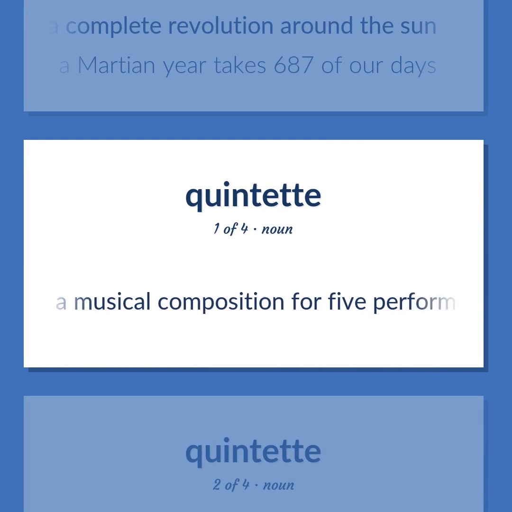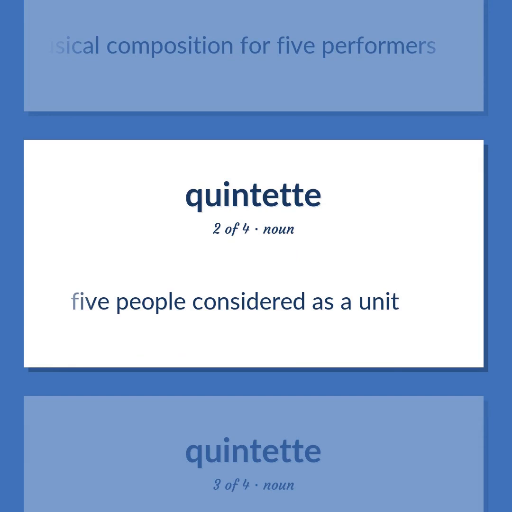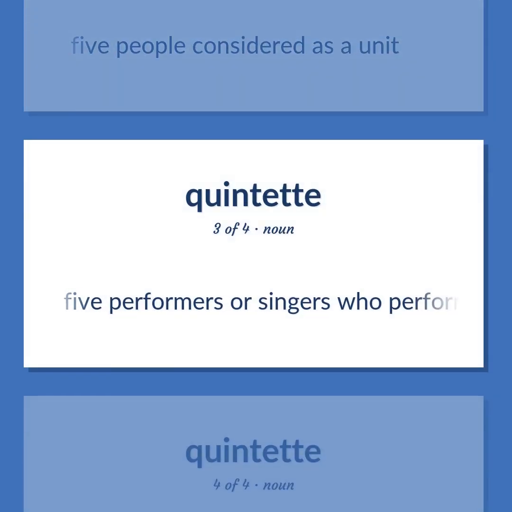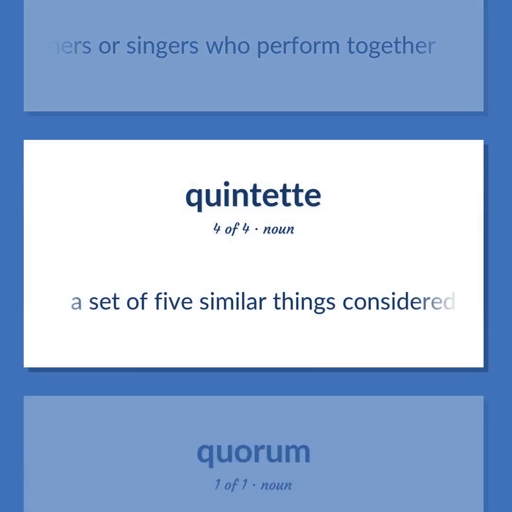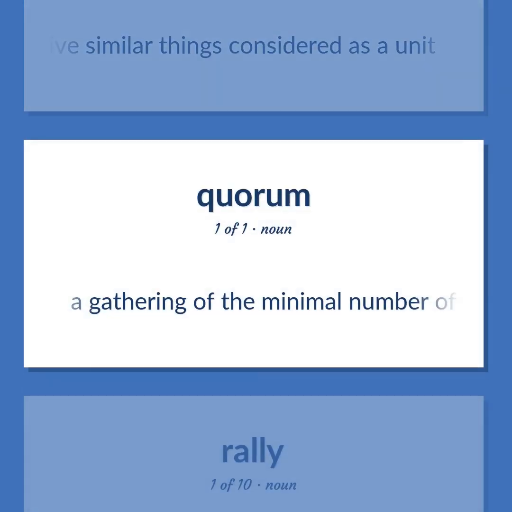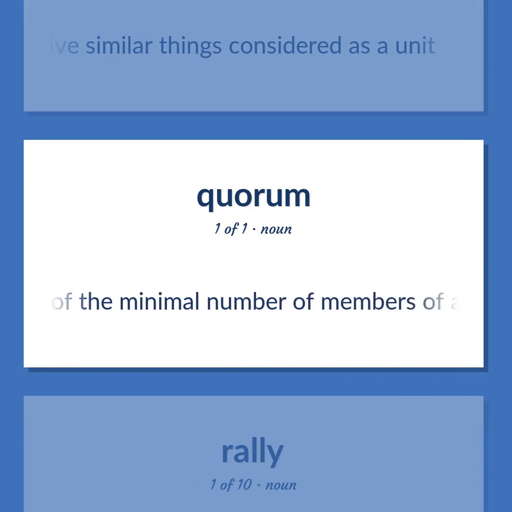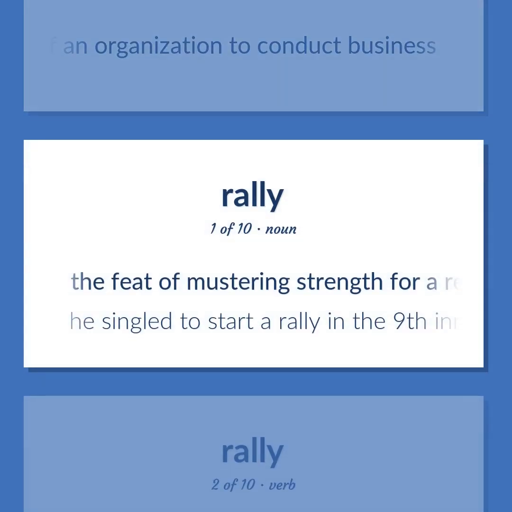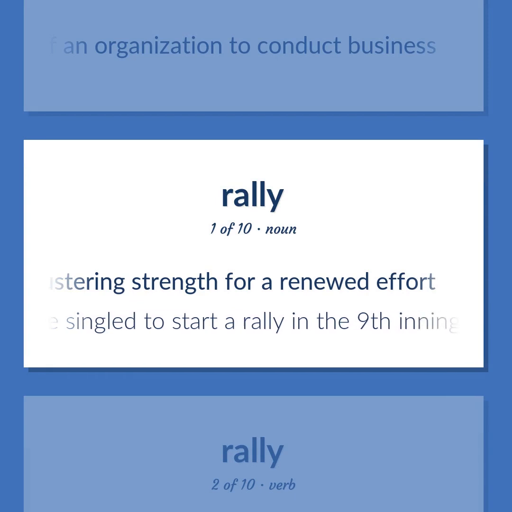A musical composition for 5 performers. 5 people considered as a unit. 5 performers or singers who perform together. A set of 5 similar things considered as a unit. A gathering of the minimal number of members of an organization to conduct business. The feat of mustering strength for a renewed effort. He singled to start a rally in the 9th inning.